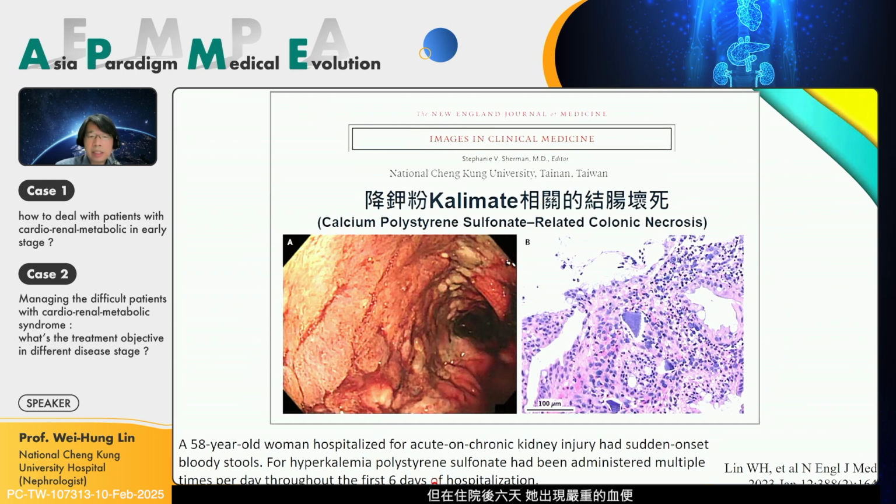And just 6 days after hospitalization, she developed severe bloody stool. We arranged a colonoscopy, and we could see colon ulceration. From the pathology, we could see the drug crystal of Kalimate. So it's a very severe and high mortality problem of the traditional Kalimate medication use, and it's published in AJKD.